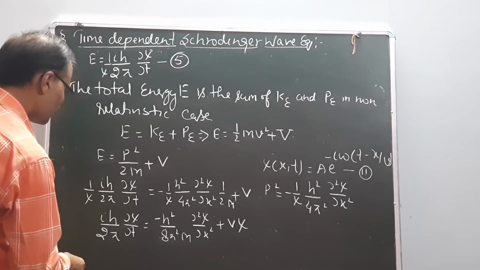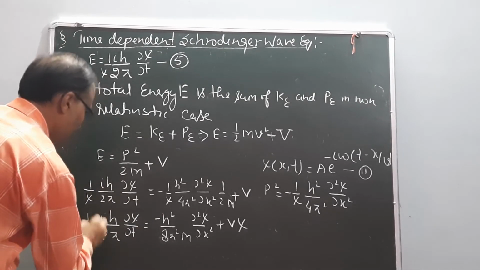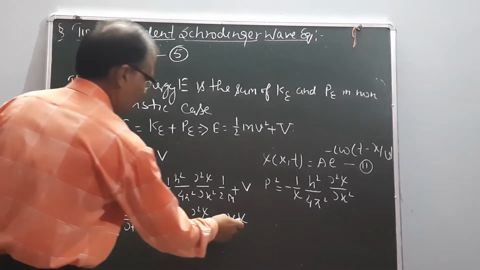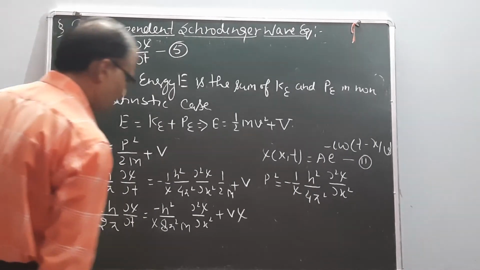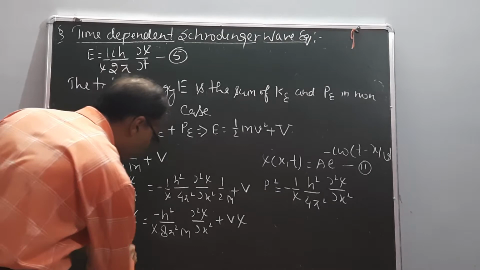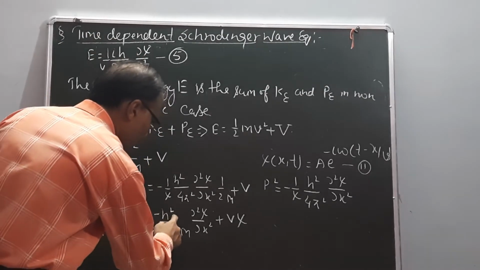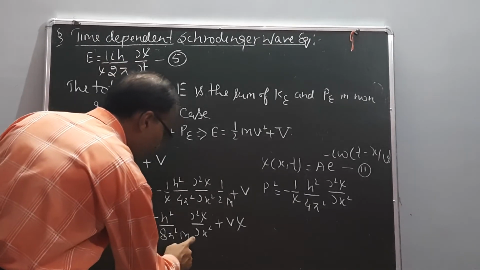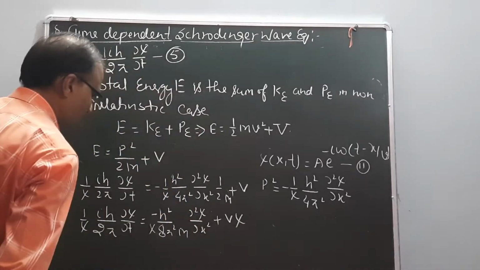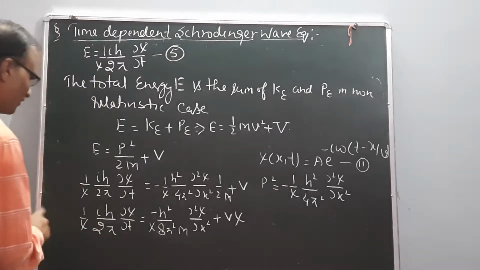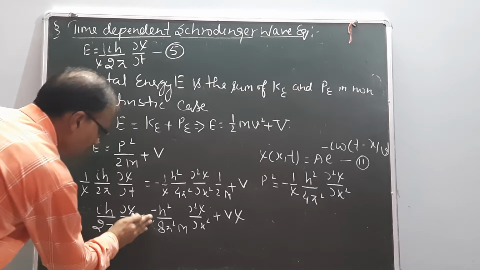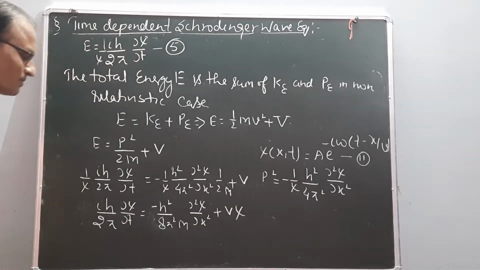The equation is 1 upon psi, i h upon 2 pi, del psi upon del t, minus h square upon 8 pi square m, 1 upon psi, del square psi upon del x square, plus V psi. If we multiply by psi, then this psi and this psi cancel, giving V psi.